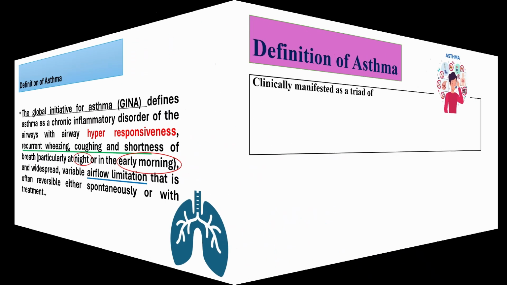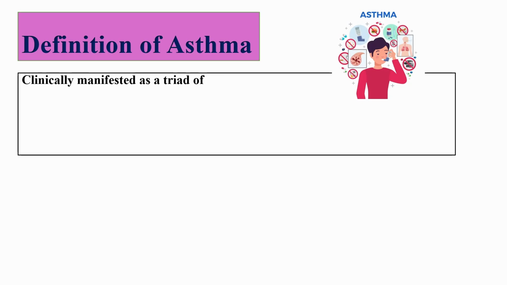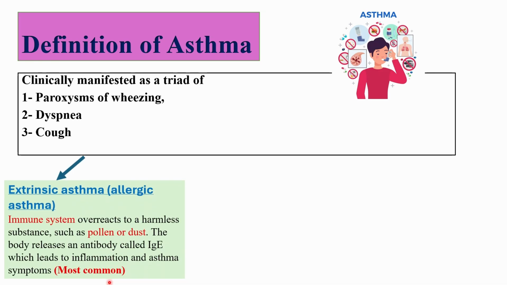Asthma is clinically defined by a triad of symptoms: paroxysmal wheezing, dyspnea or shortness of breath, and persistent or intermittent cough. Airway hyperresponsiveness is a hallmark, where even minor irritants can provoke strong bronchospastic reactions. Asthma can be classified based on the trigger factors into extrinsic asthma, also called allergic asthma, which is the most common form.